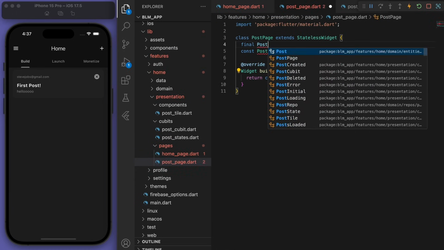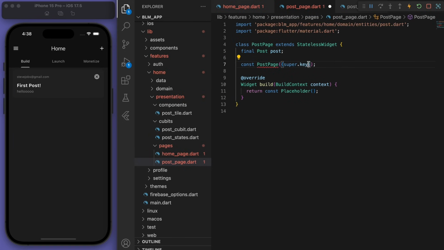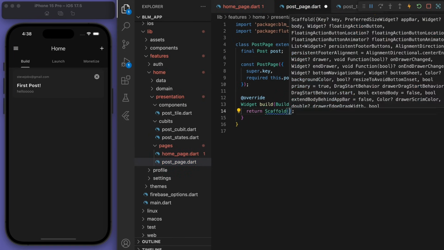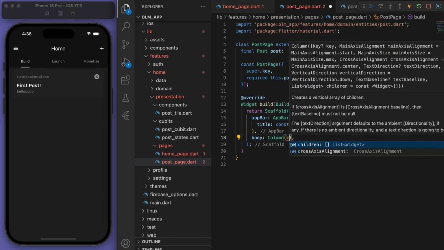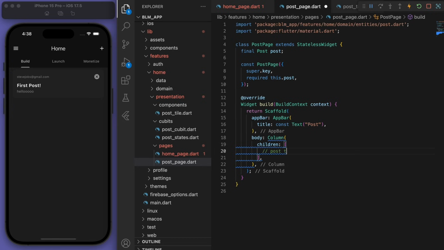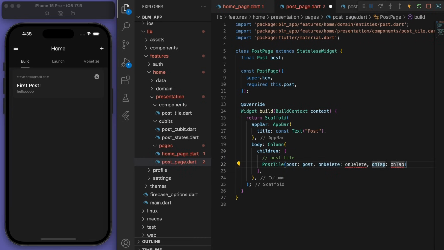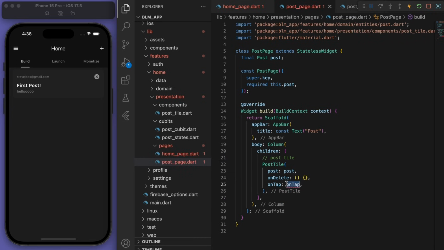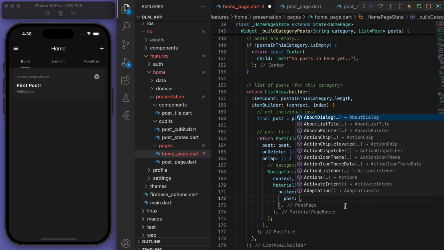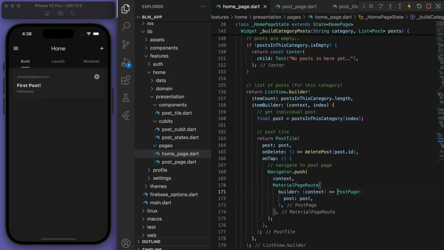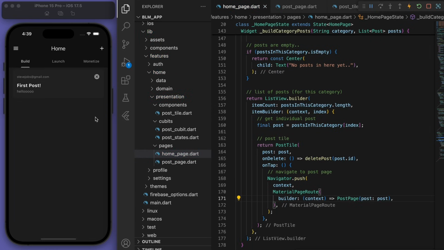And so we're just going to require, obviously, just the post. And in the body, let's display the post. Awesome. Now coming back to our home page, you can see we can import our post page now and pass through the post. Beautiful. So if you save this, you can click on that post tile and then it will send us to this new post page.